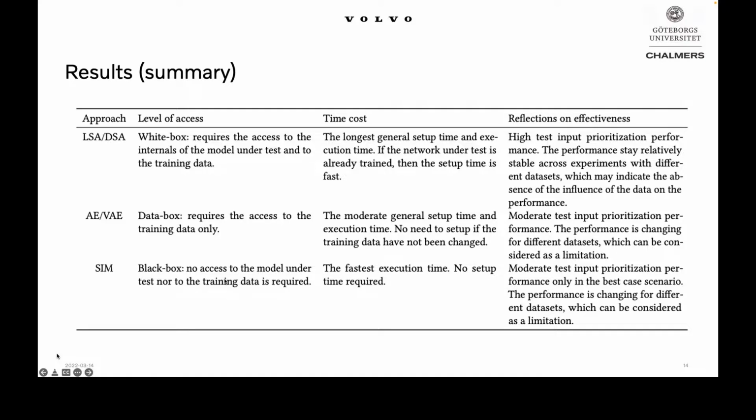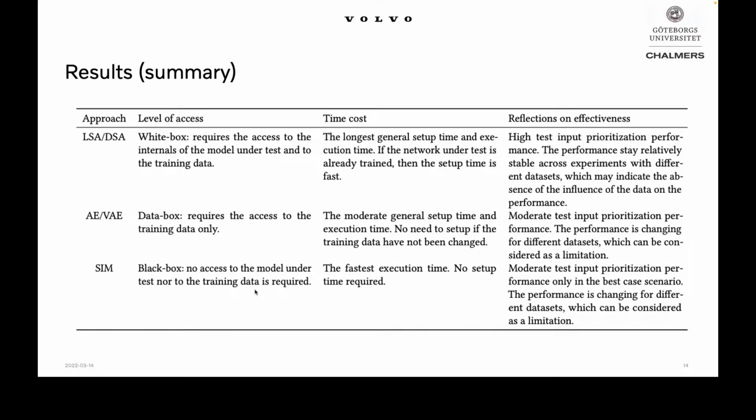And the similarity black box technique: the advantage of this method is that we don't need to have access to the training data, and also we don't need to have access to the model under test itself. So this is good in case of industrial usage, as I gave an example in the beginning, when the original equipment manufacturer receives the trained algorithm from the supplier in a black box format. In this case, we cannot access the internals of the models to apply the white box surprise adequacy approach, for example. Then the similarity-based technique can be an alternative solution.